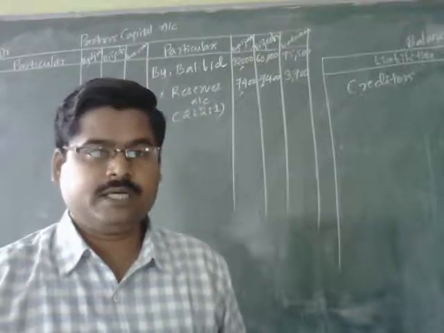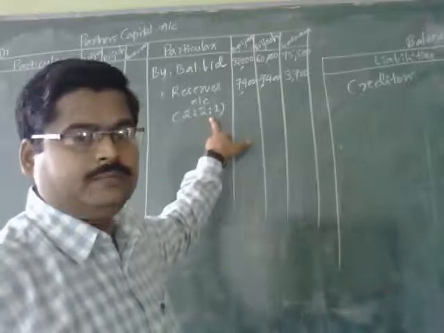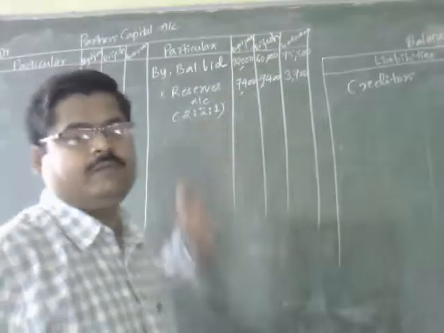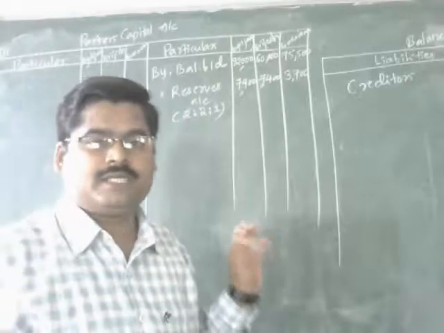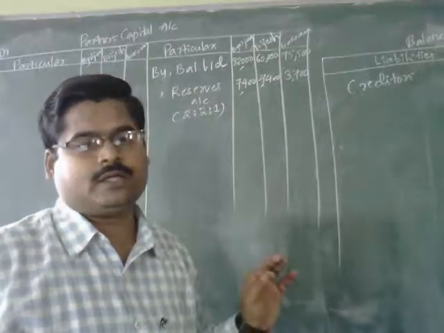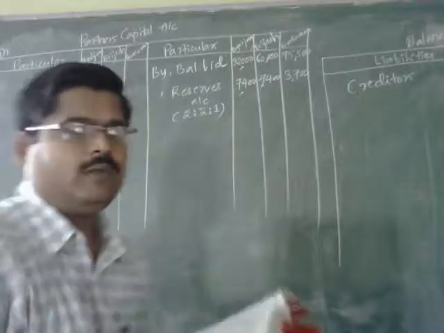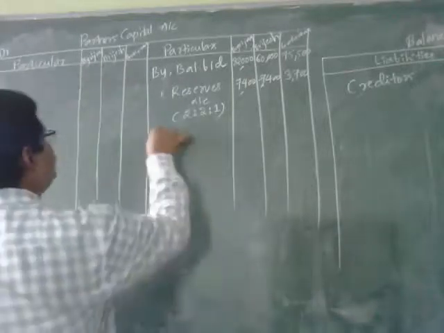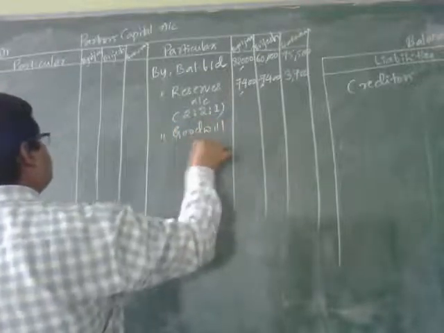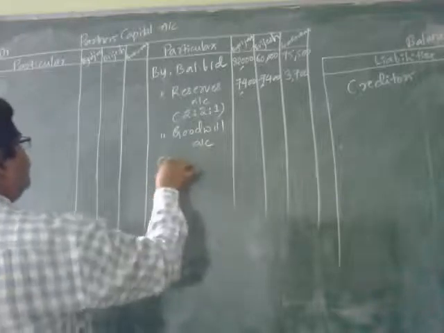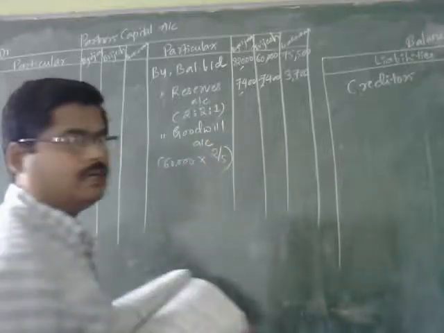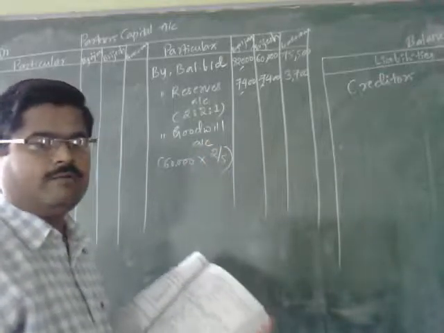What is the retiring partner's share? 2:2:1 is the total profit sharing ratio of all the partners, and 2 by 5 will be the retiring partner Brijesh's share, and that 60,000 is going to be limited and restricted only to the extent of 2 by 5. That is why what I will do, by goodwill account, total goodwill value is 60,000. 2 by 5 is the profit share of Brijesh.